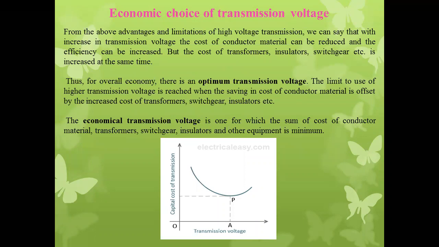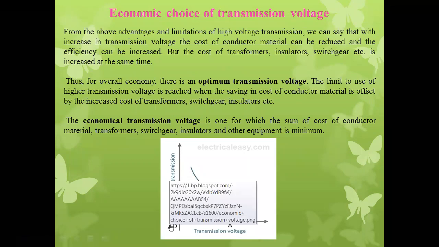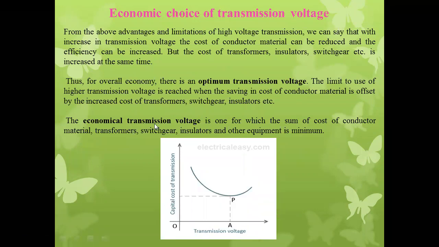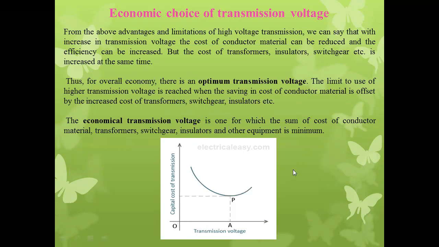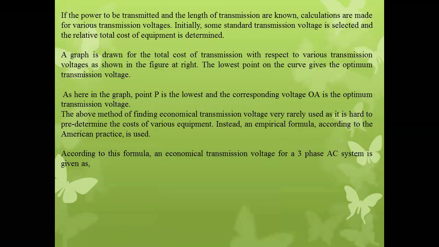The value of the optimum economical transmission voltage is represented by the line segment OA. In the MCQ they will ask you which line segment is the optimum economical transmission voltage level. They will give you options OA, AP, like that. So we have to select OA.